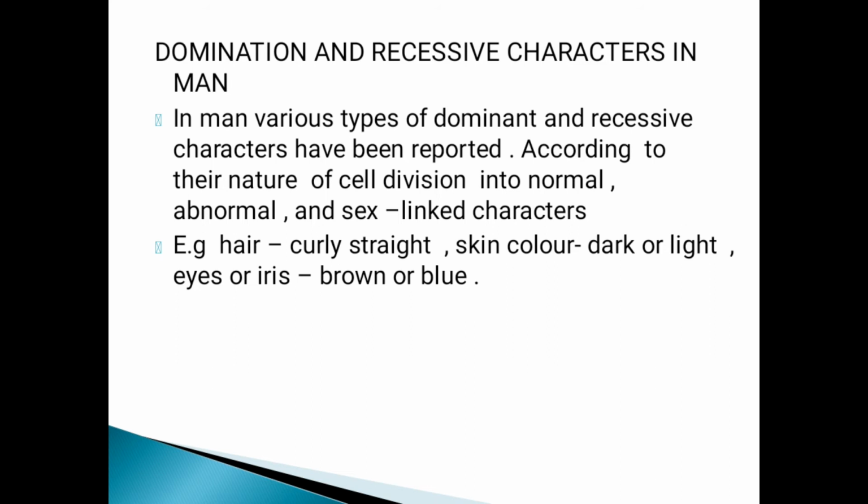We all observe that hair is curly or straight; this is a dominant character. Skin color is also a dominant character. Eye color, brown or blue, is also a dominant character. That means the parents, their F1 generation, and F2 generation show dominant characters such as coloration of eye, coloration of skin, and curly or smooth hair.